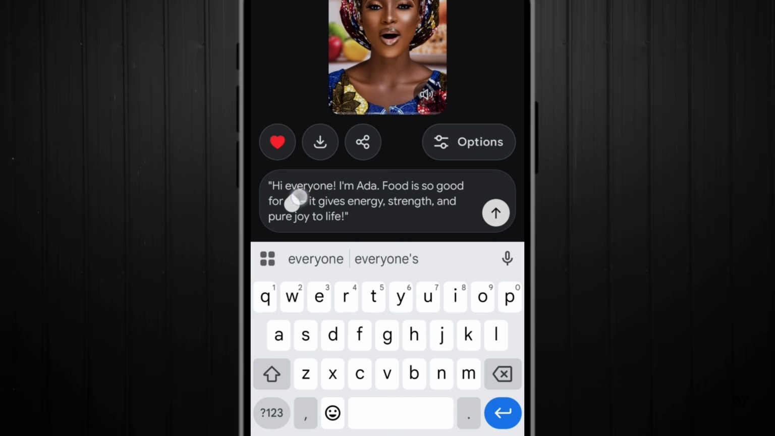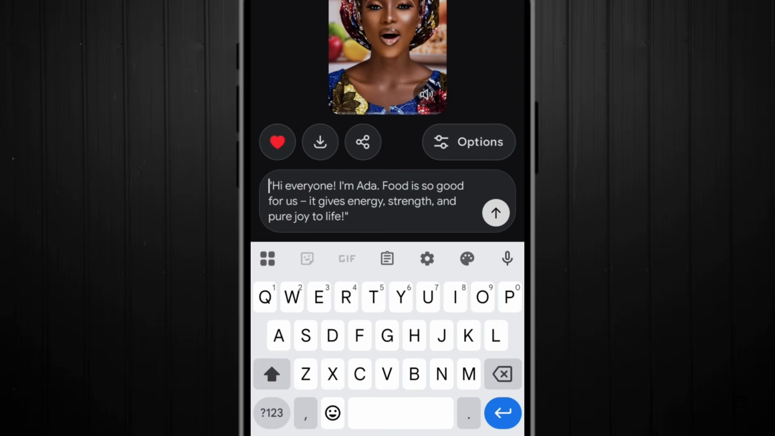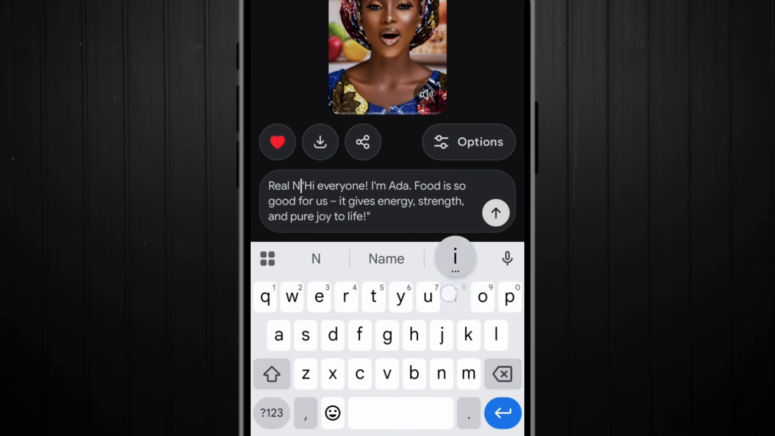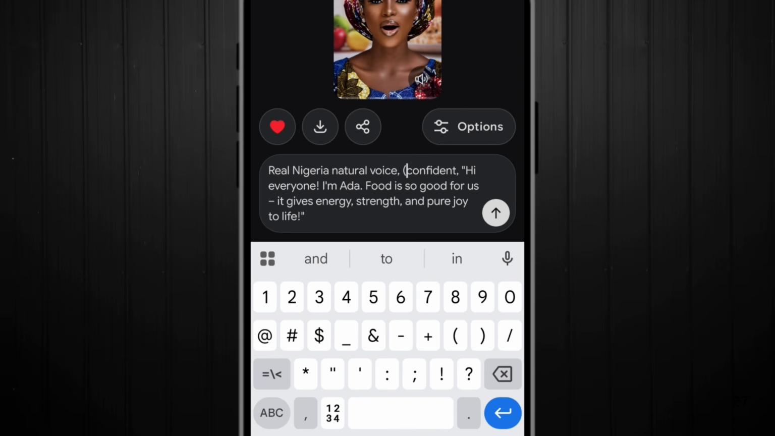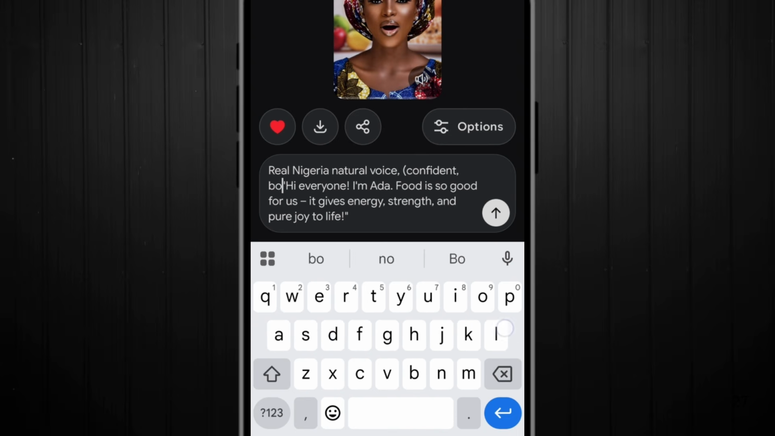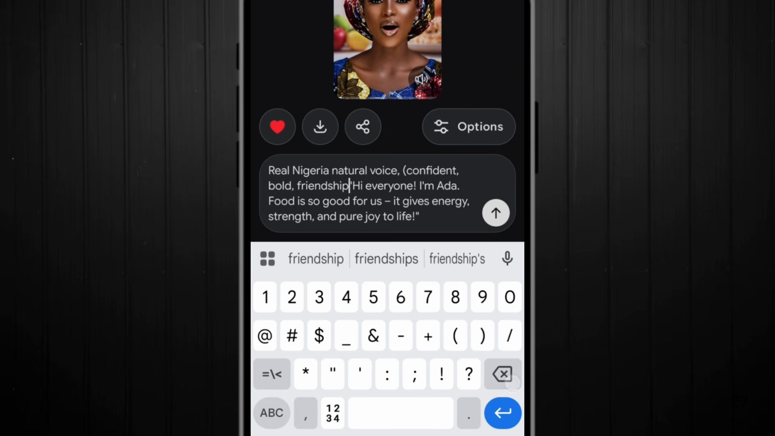It can lip sync, but of course I will do this in a Nigerian voice. So I will say real Nigerian natural voice. Natural voice. I'll also add confident. I will bracket the confident, bold, friendly. She shouldn't have a strong face. I better be, you know, friendly tone. Let me add tone and then close the brackets with this right here.